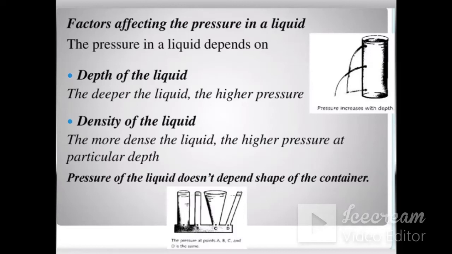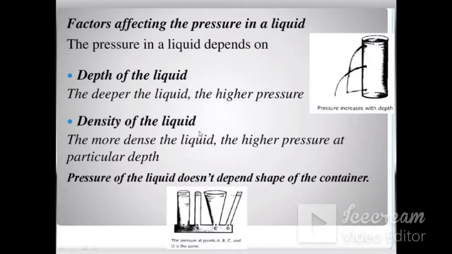For example, you can see in this photo, if you make one hole here and one hole here, then the pressure increases, and there will be more pressure here. Why? Because the pressure increases with the depth. Or you must have seen your water tanks have been placed at greater heights. Now what is the reason they are placed at greater height? Again, to increase the height. So when the height increases, what happens? The pressure is increased.